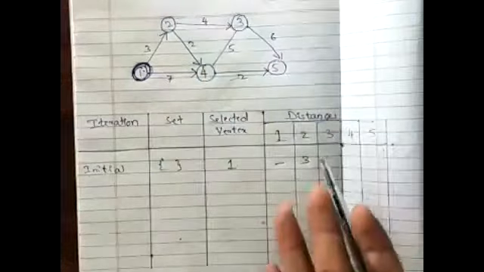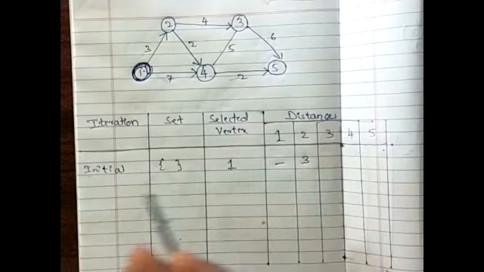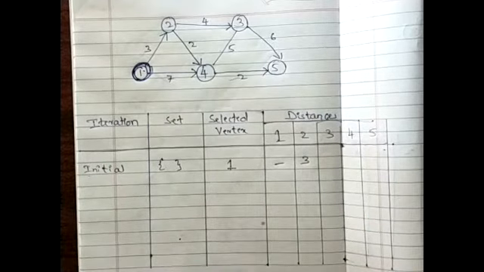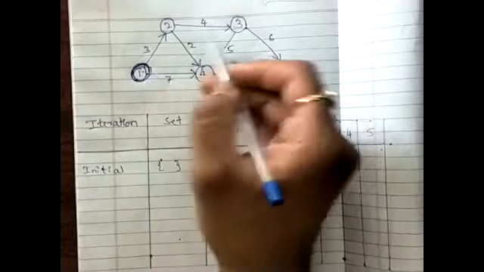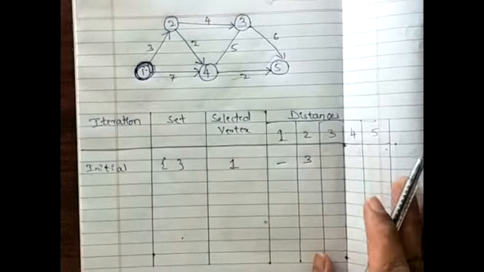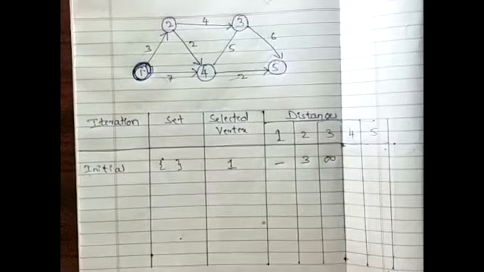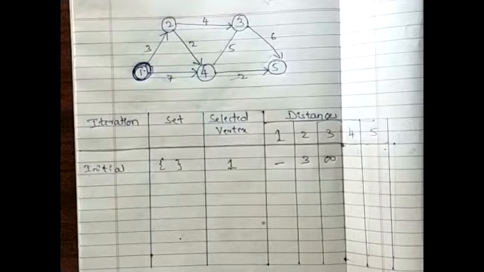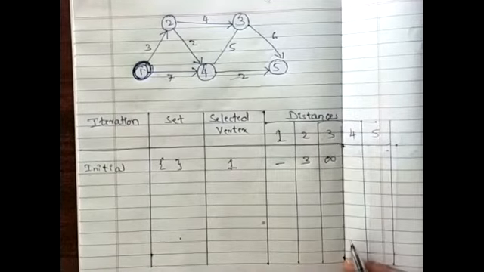There might be paths available through other vertices, but I don't know what the path between 1 and 3 would be or how much it costs. So I write the value as infinite, plus infinity. I consider the largest value here, so that later if I get a minimum value, I can re-update my distance between 1 and 3.